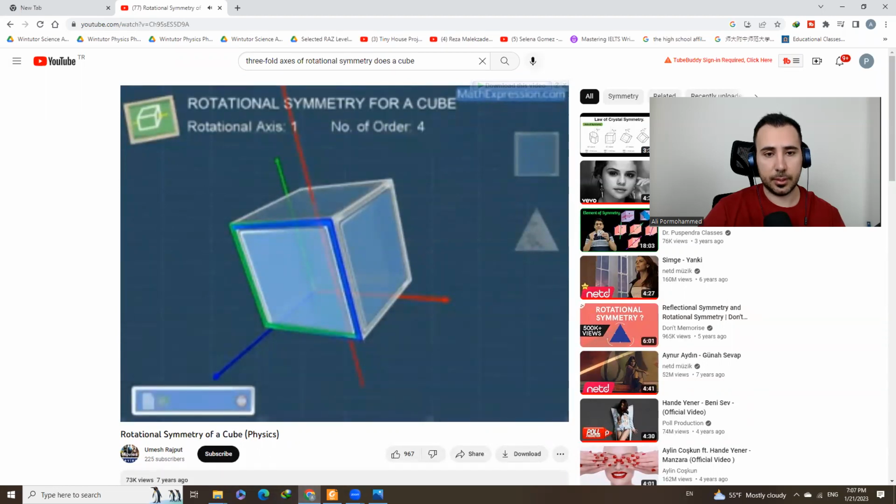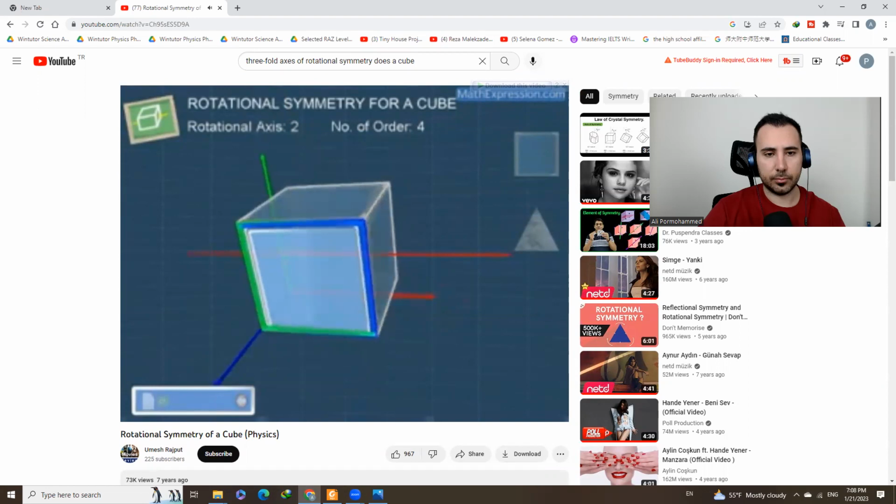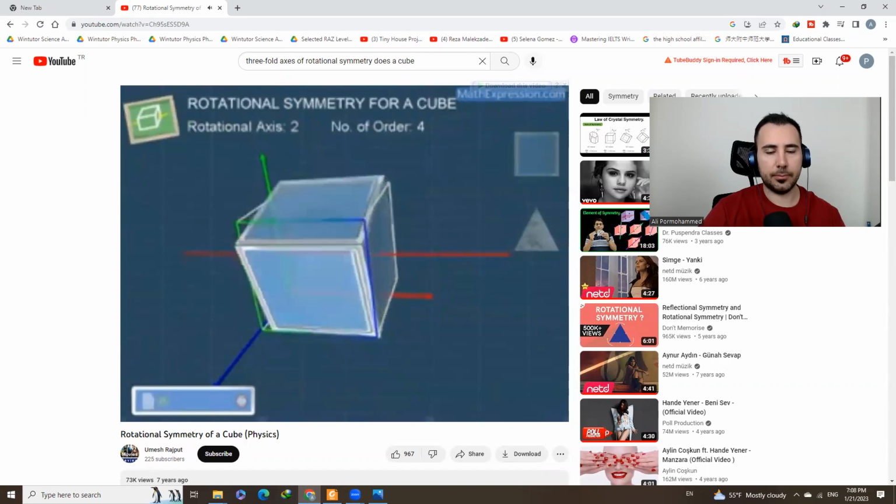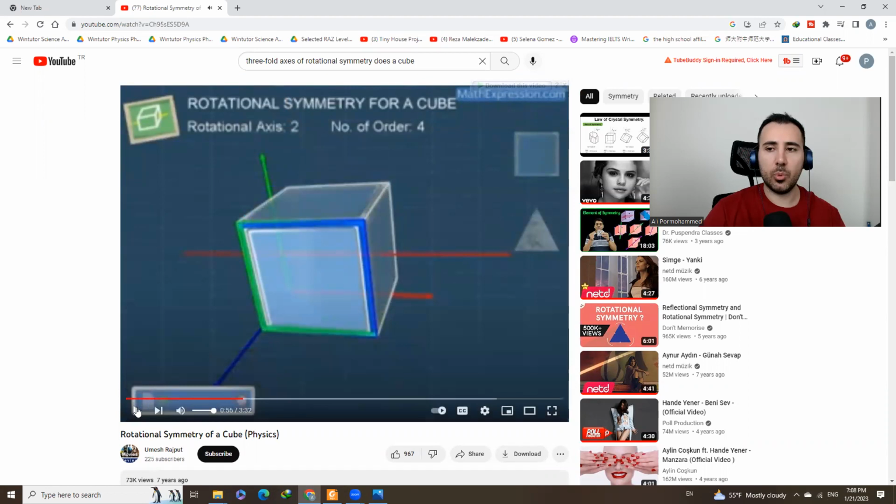Now, this cube has more than one axis of rotational symmetry. Let's explore them one by one. This is the second axis of rotational symmetry. When we rotate the cube about this axis, we can see that the cube matches itself for 1, 2, 3, 4 times. Okay, we have 3 of these 4-fold rotations.